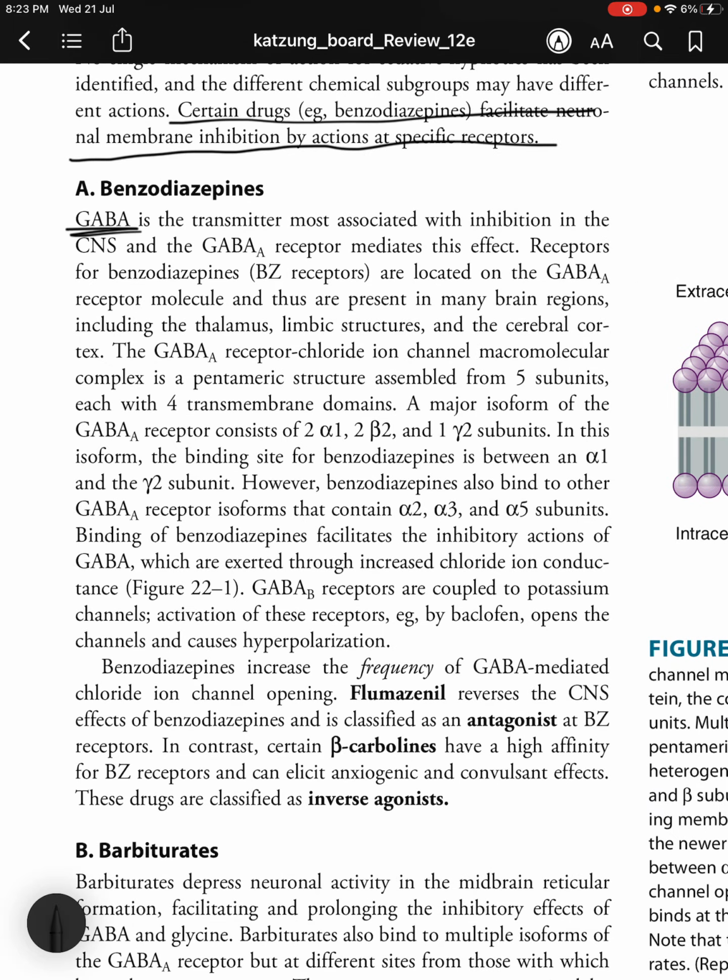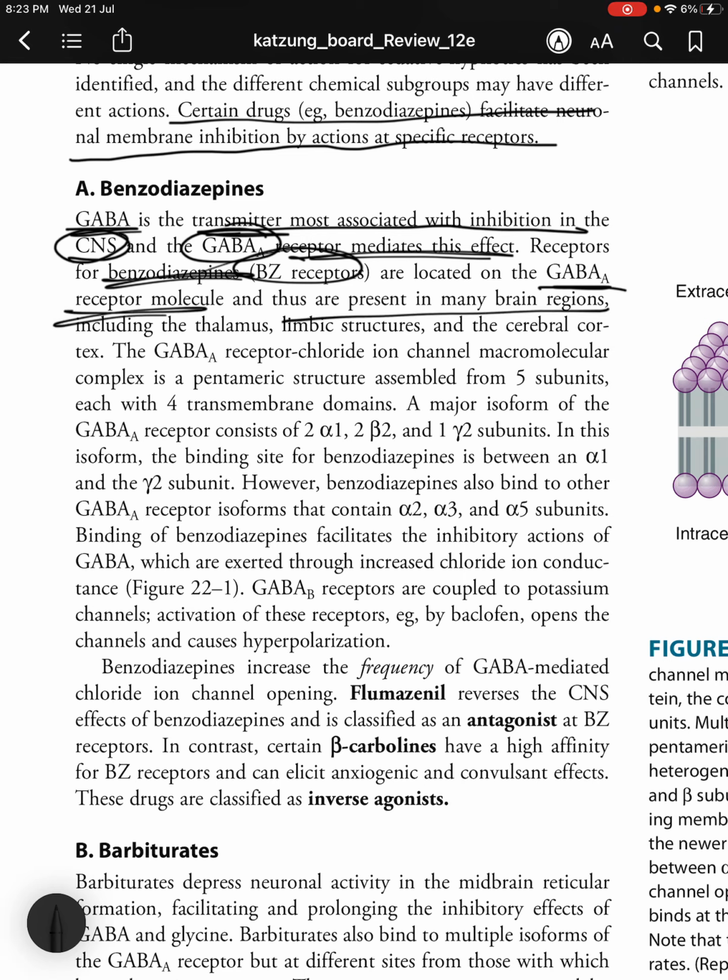So the benzodiazepines, GABA is the transmitter most associated with inhibition in the CNS, and the GABA A receptor mediates this effect. Receptors for benzodiazepines or BZ receptors are located on the GABA A receptor molecule and thus are present in many brain regions, including the thalamus, limbic structures and the cerebral cortex.